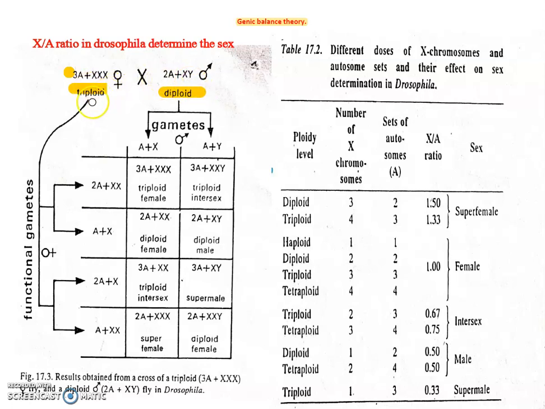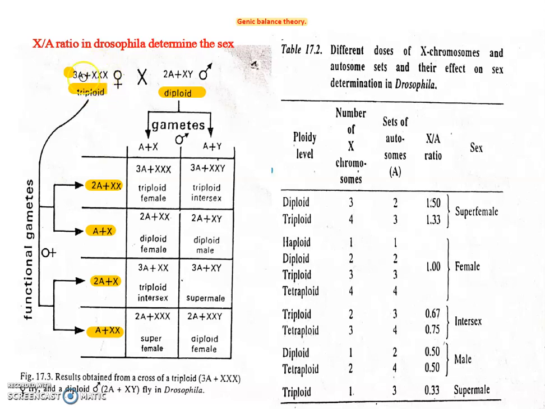Then this triploid forms gametes. Triploid forms 4 types of gametes because at the time of gamete formation the number becomes half. So if there are 3, it is not converted into 1.5 and 1.5. Either it is converted into 2 or 1.